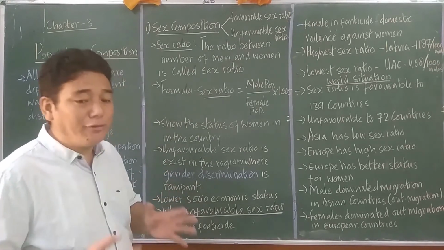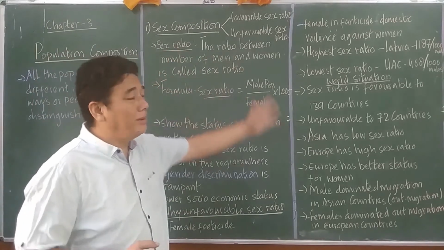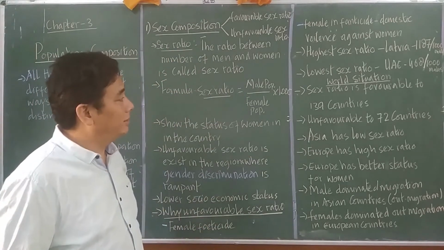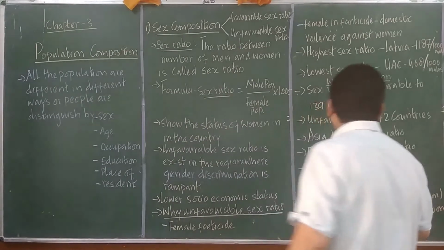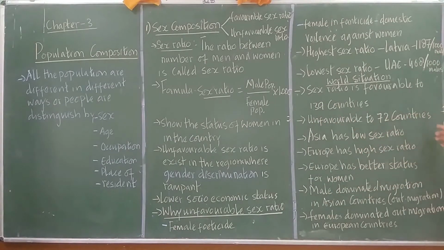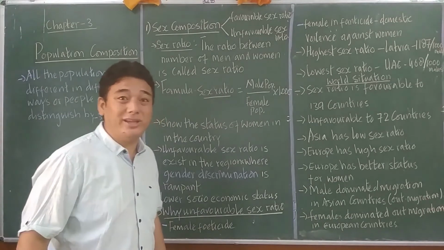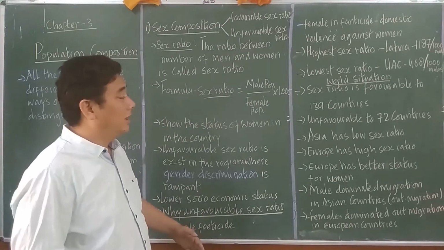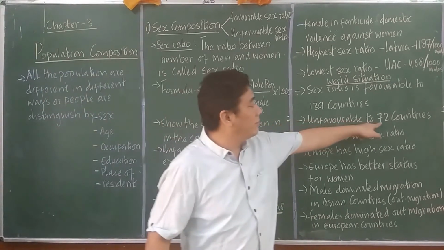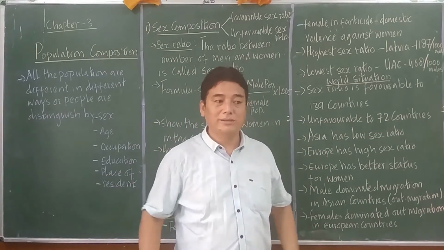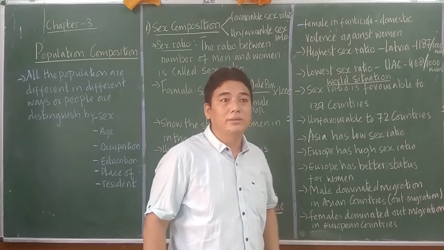And unfortunately, in many areas, for example, in 72 countries the sex ratio is unfavorable.